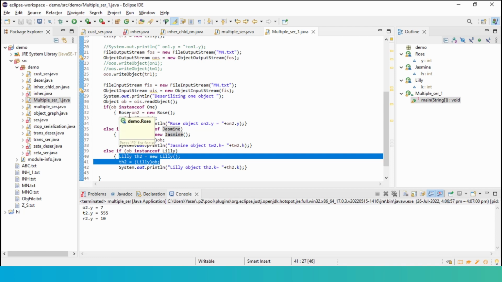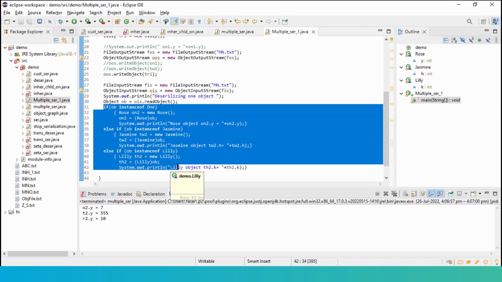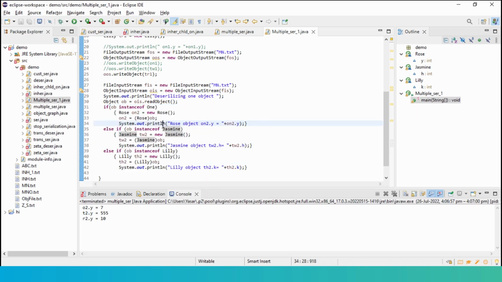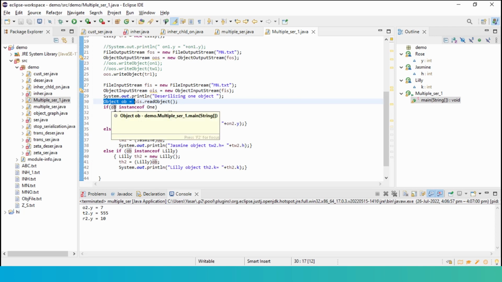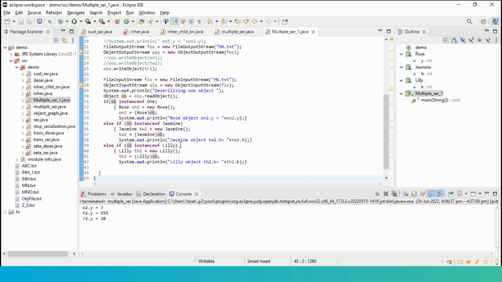So when I don't know what object or what order it is, I can put this in a while loop and read all the objects in the file one after the other. The technique here is using an instance of the Object class, OB, and checking whether OB is an instance of 1, 2 or 3. This is how I go about it when I don't know which order to deal with. Going ahead with the next slide.